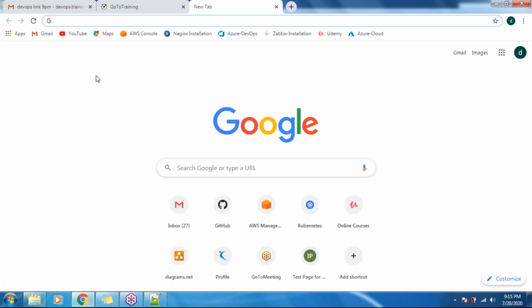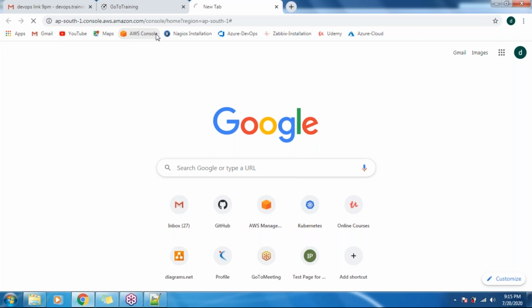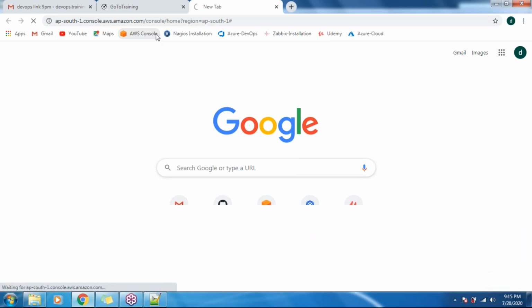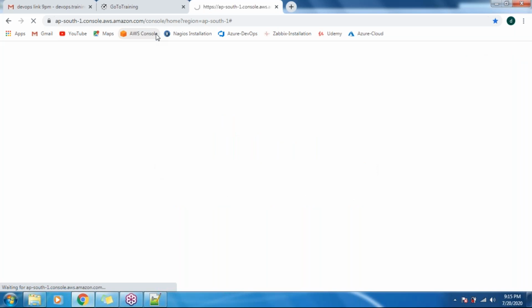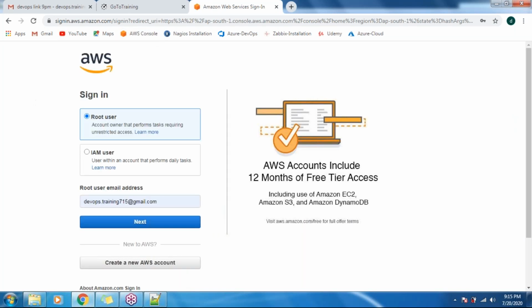So log in to your AWS. Before that you need to sign up, guys. So in the next session, those who are joining, please sign up on this AWS cloud in order to get the Linux box. Click on this, create a new AWS account.